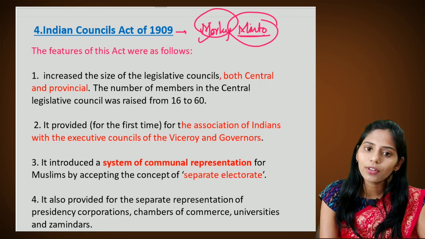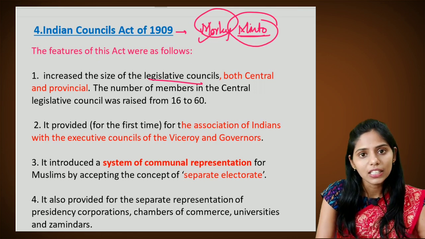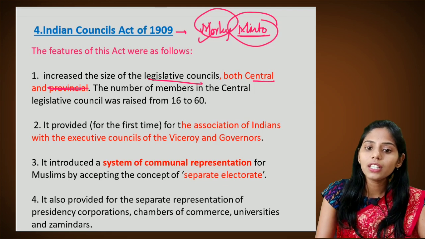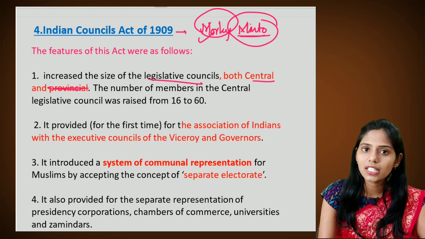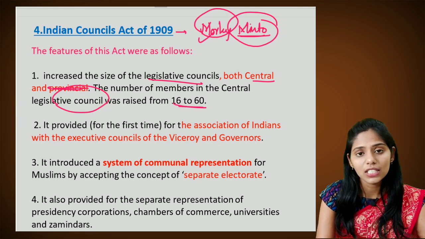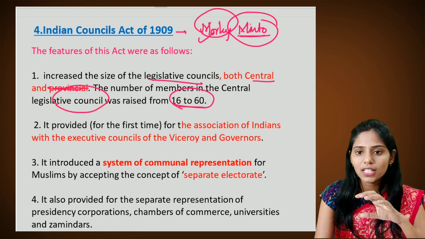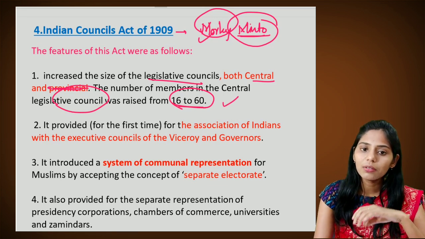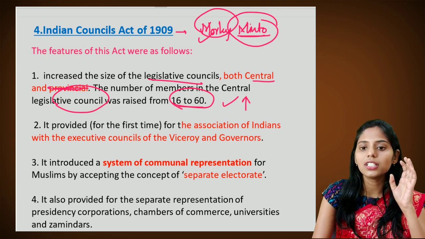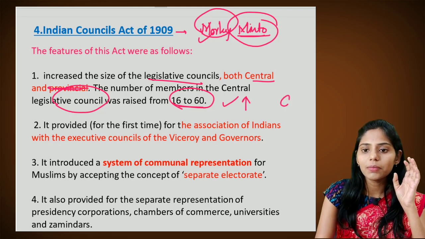Among the important features, it increased the size of the legislative councils at both the central and provincial levels, and the number of members in the central legislative council was raised from 16 to 60. Till now there were only a small number of Indians in the legislative council, and through this Minto-Morley Act the number of Indians entering the legislative council increased, and the number is 60.